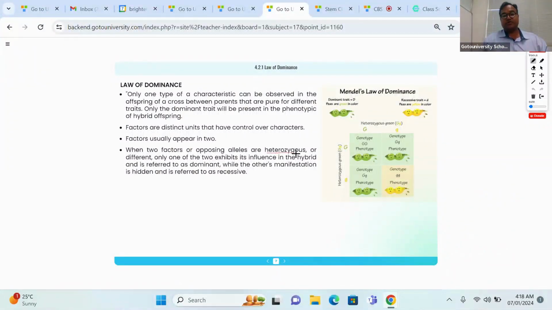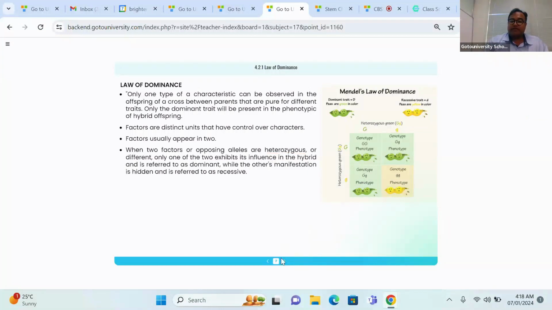Heterozygous condition denotes two different alleles determining the same character. The quite opposite, the antonym of heterozygous, is homozygous. Homozygous denotes that two similar alleles are responsible for determining a particular character. If two different alleles determine a character, it is the heterozygous condition. Like this, we need to understand. We are checking the Q&A section simultaneously. If any one of you has a question, please ask. I am here to help you.